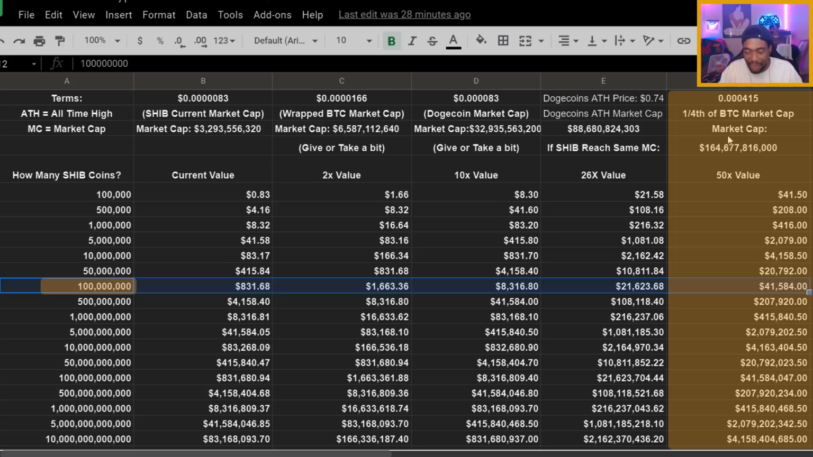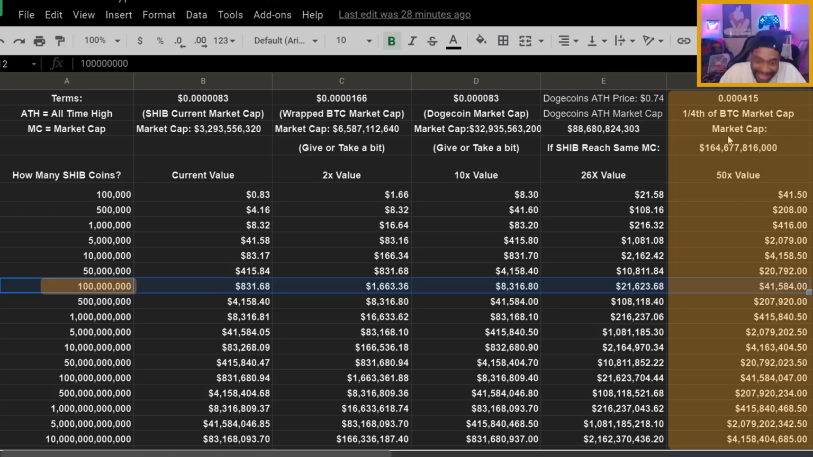So all I'm saying is, 164 billion, is it impossible? No. Is it possible? Obviously, yes. That would be a huge goal to try to achieve. But if there was any other coin I would have to bet on to reach that $160 billion market cap, it would be SHIB.